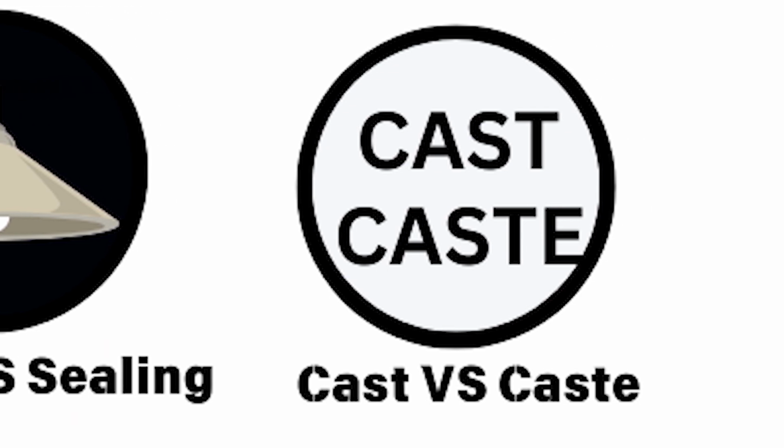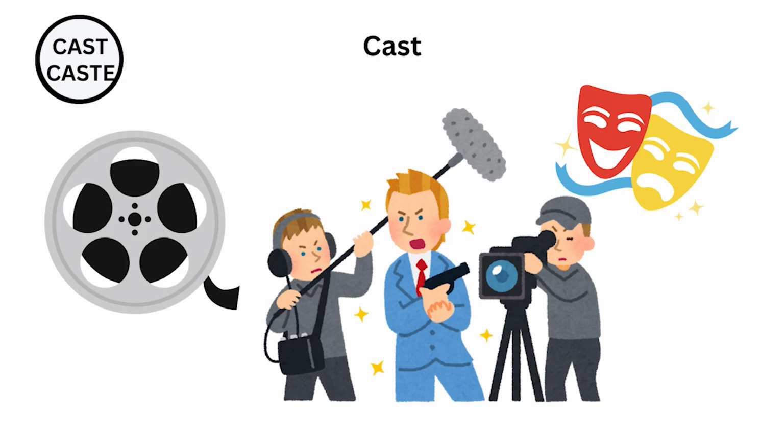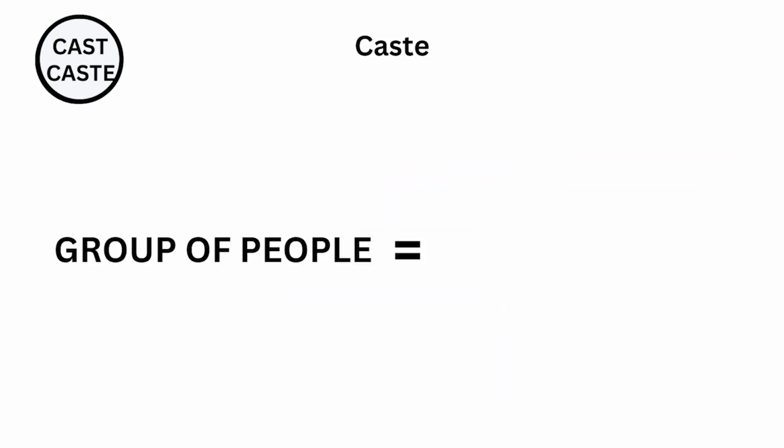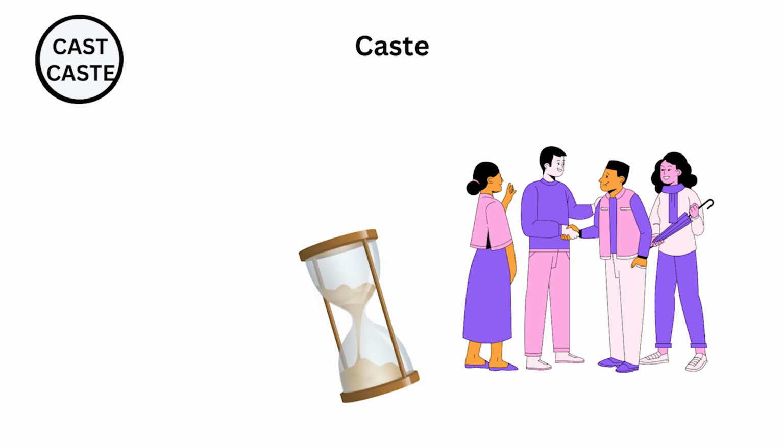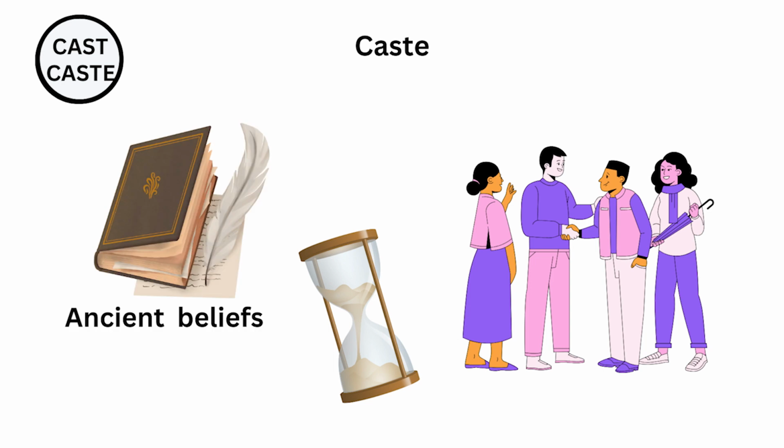Cast versus caste. Cast can mean to throw something or the actors in a play. They cast the net into the sea, means they threw the fishing net. Caste is a social class system. The caste system was prevalent in ancient societies, means a hierarchical social structure.